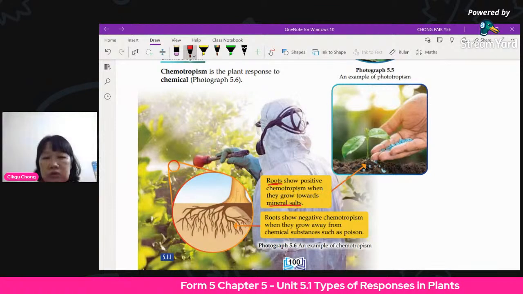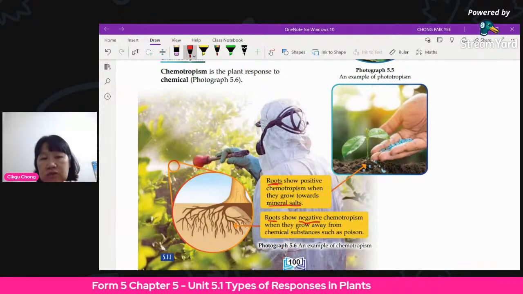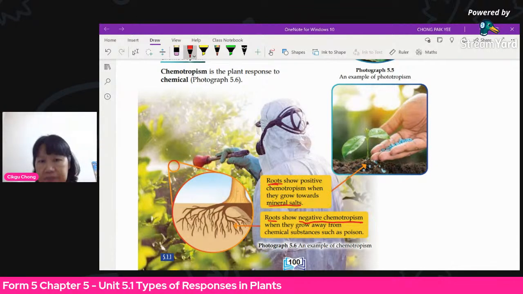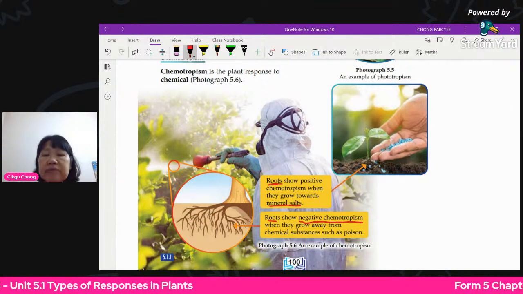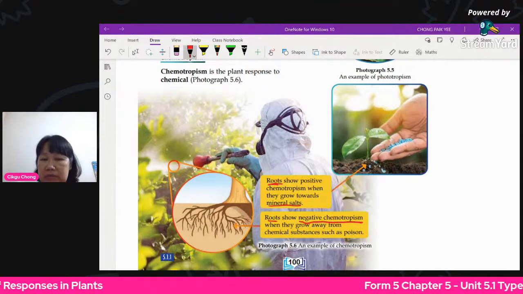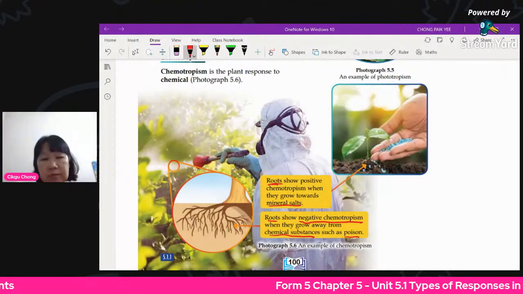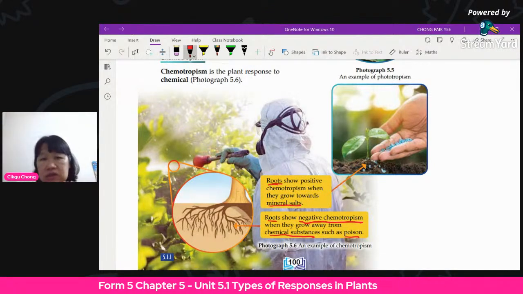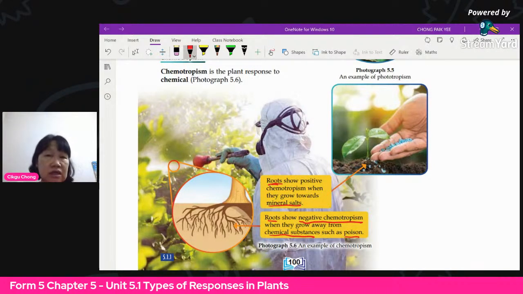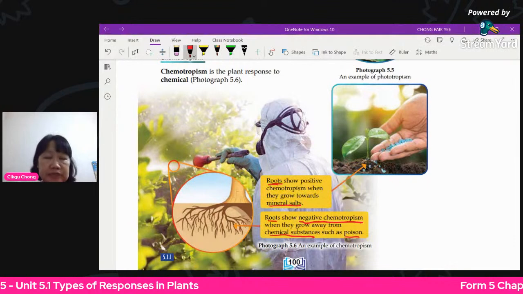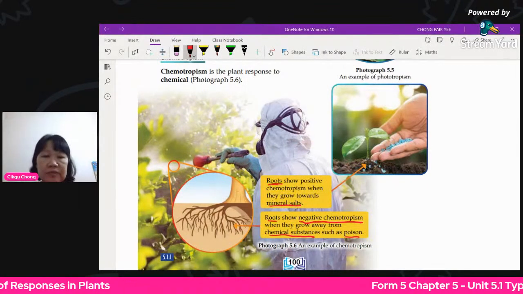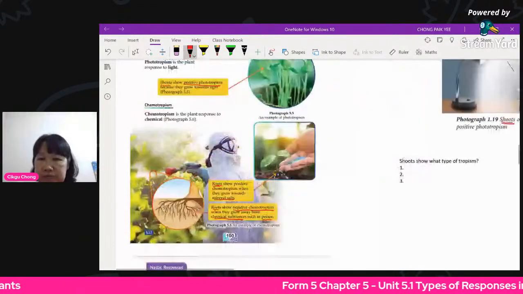So the roots will show negative chemotropism when they come into contact with chemical substances which are harmful to them, like poison, arsenic, or some heavy metal. So they will move away. That is negative chemotropism. Okay, so we have seen 5 types already.